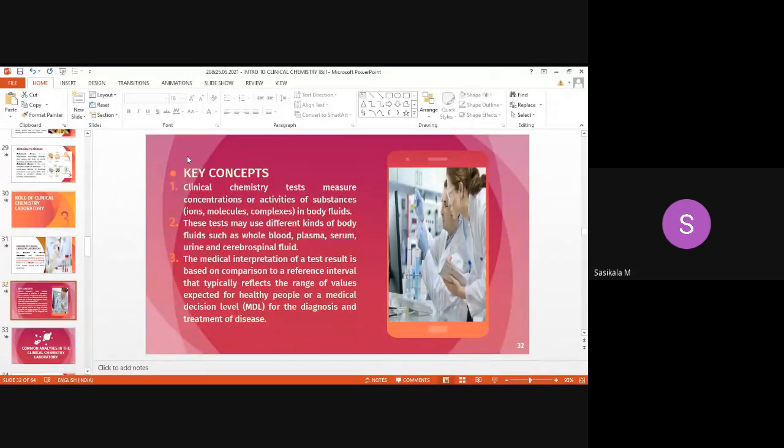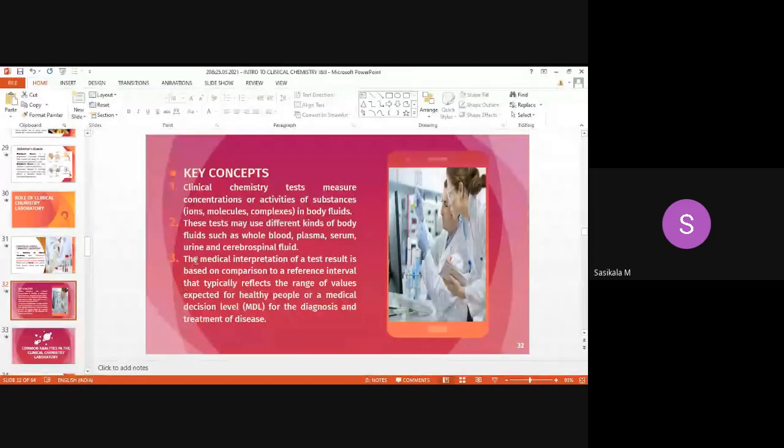Okay, this is the key. There are 3 key concepts of clinical chemistry. First, clinical chemistry tests measure concentrations or activities of substances called ions, molecules, and complexes in body fluids. Next, these tests may use different kinds of body fluids such as whole blood, plasma, serum, urine, and cerebrospinal fluid. These are all the samples tested at the clinical chemistry laboratory.